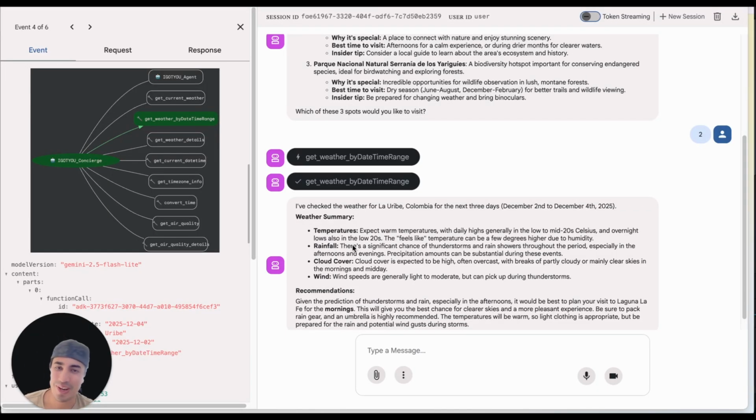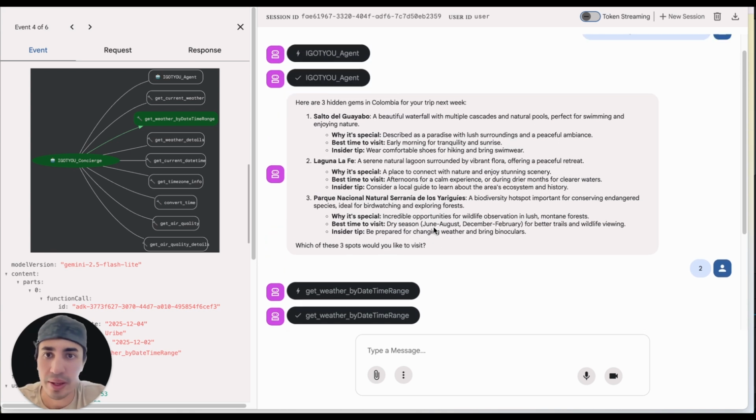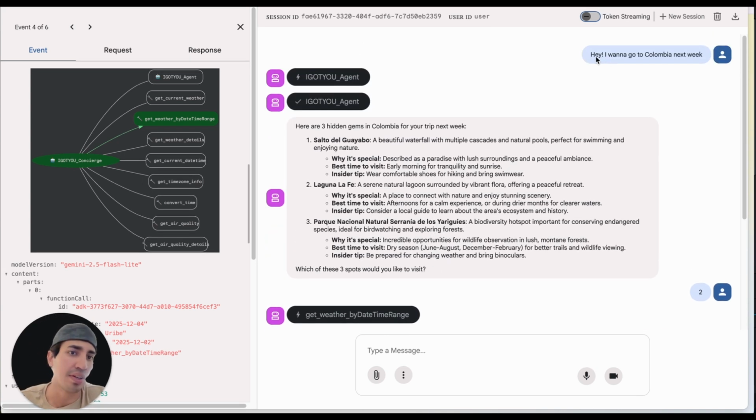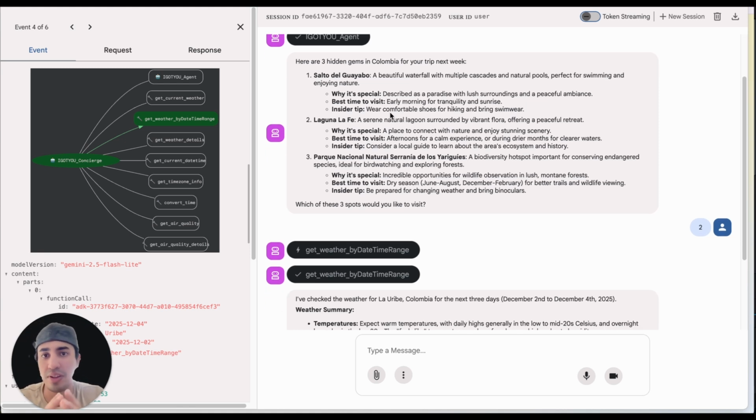Okay, so we are going to show you a little demo now using the ADK from Google. So practically this is opening a new instance where you can test the agent directly. Okay, so let's say I want to go to Colombia, and it's like, okay, let's run the IGOTYOU agent, and it gave me 3 hidden gems in Colombia. One is Salto del Guayabo, a beautiful waterfall with multiple cascades and natural pools. Then I got the second one, Laguna Santa Fe, a serene natural lagoon surrounded by vibrant flora offering a peaceful retreat. This is special because it's a place to connect with nature and enjoy stunning scenery.